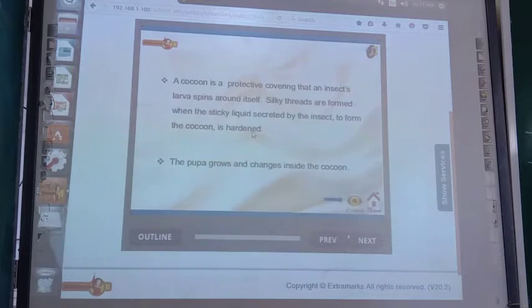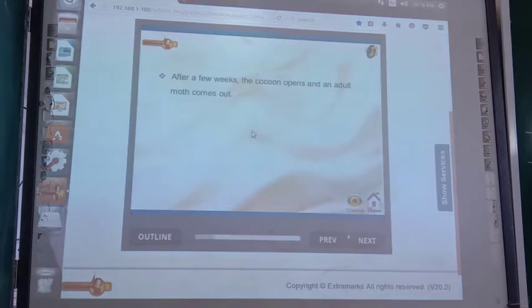Cocoon is nothing but a protective covering that an insect's larva spins around itself. Silky threads are formed when the sticky liquid secreted by the insect to form the cocoon is hardened. The pupa grows and changes inside the cocoon. Okay, so just see, cocoon is nothing but a protective layer. And inside the cocoon, what is there? Another life stage of silk moth grows, that is called pupa. After a few weeks, the cocoon opens and an adult moth comes out.